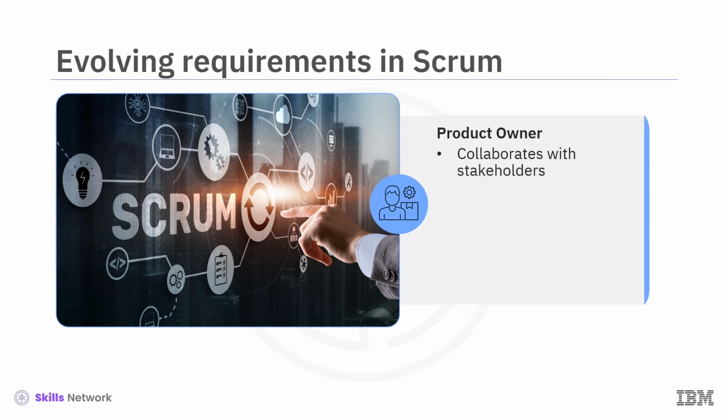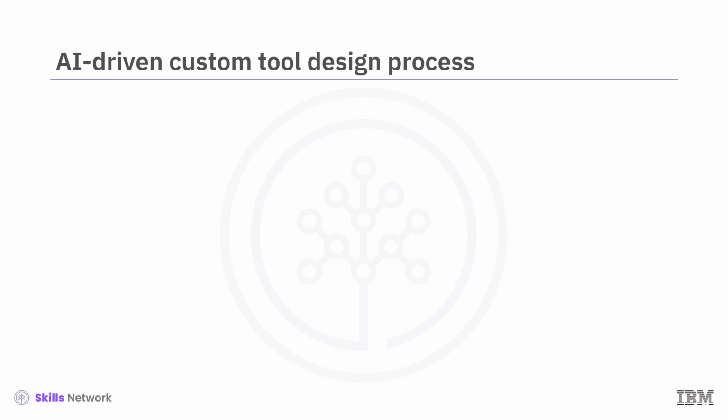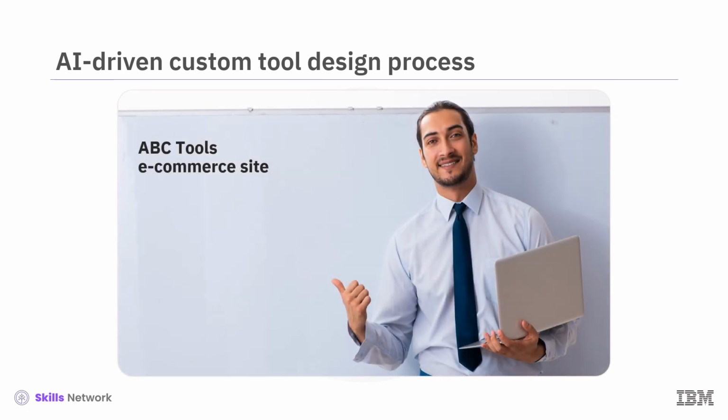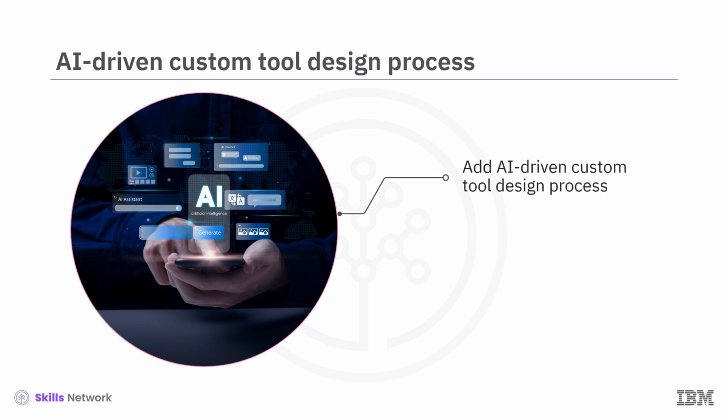The product owner collaborates with stakeholders to understand changing needs and communicates updates to the development team, ensuring alignment and continuous value delivery. Let's consider an example in which you detail a change in the requirements for the ABC Tools e-commerce site your team has been working on. For instance, ABC Tools stakeholders have determined that although custom tools are a market differentiator for them, the availability of their tool designers is a tentpole item. As such, they have added an AI-driven custom tool design process to allow customers to start designing custom tools instantly.